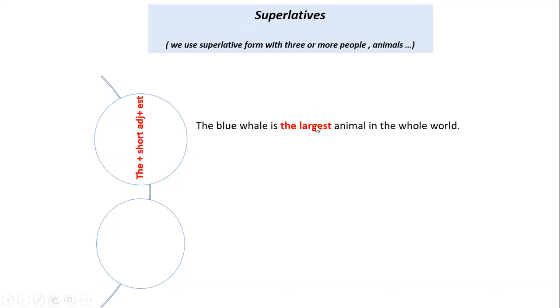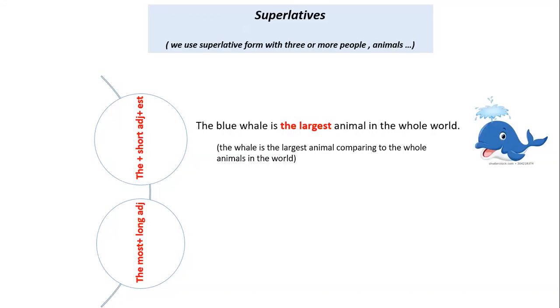It is large. Large has only one vowel that we can pronounce. It is a, and the e we cannot pronounce it, so we do not count it. So it has one syllable, and when we pronounce this adjective, we say large one time, not large-er. So it is a one syllable adjective. So we add to it est and we put before it the. So the whale is the largest animal comparing to all the animals in the world.